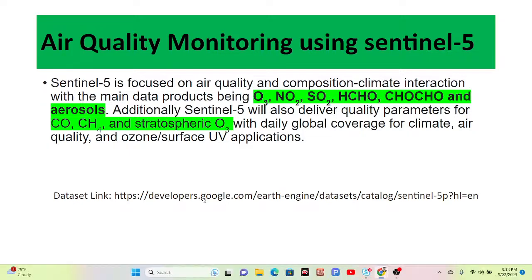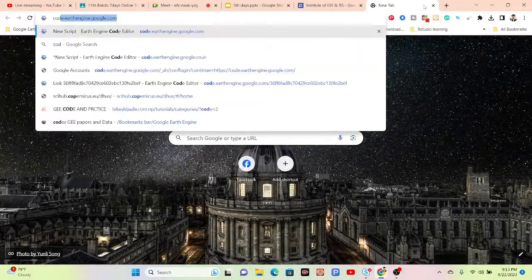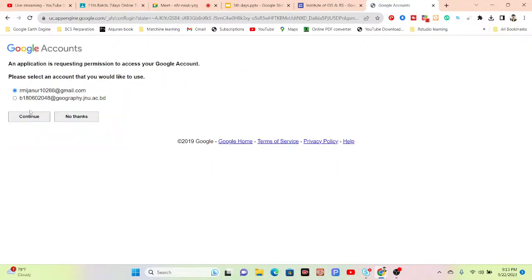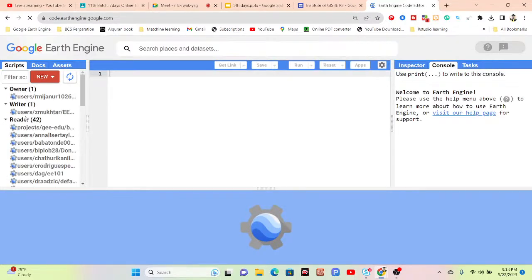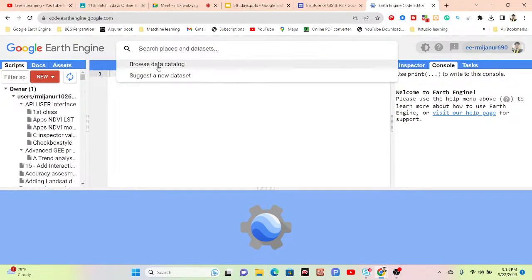As well, you can simply open your code editor. Suppose I open the code editor and then browse the data catalog. From the top of the code editor we can get the search bar, and from this search bar we can easily access all of those data. You can see the search places or datasets option; simply click on browse data catalog.